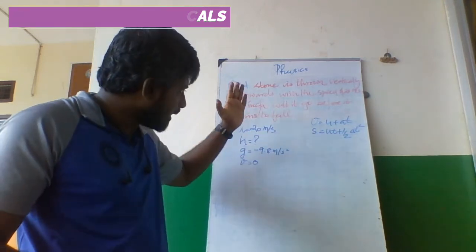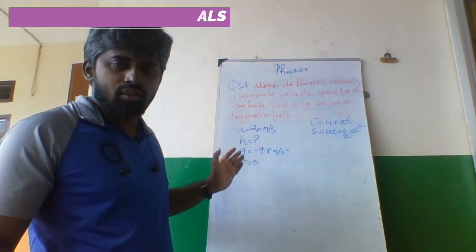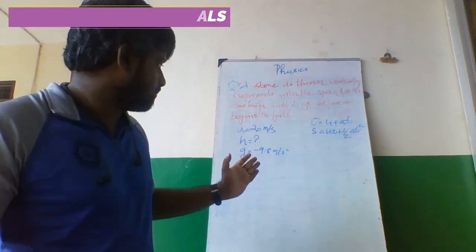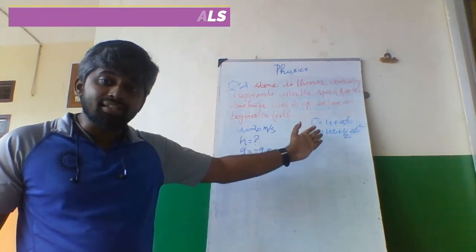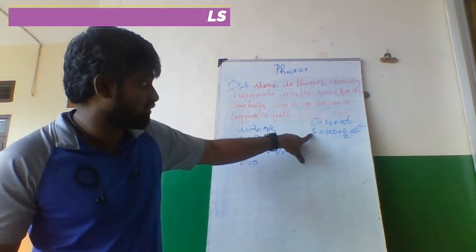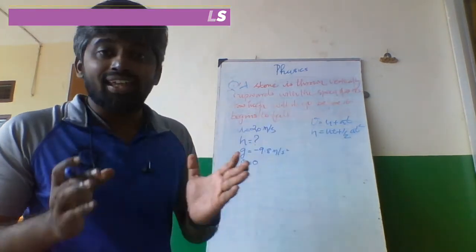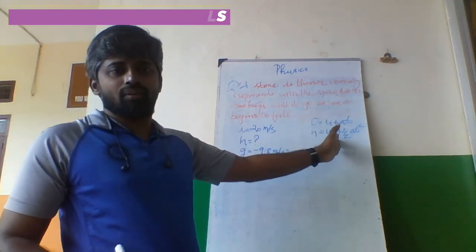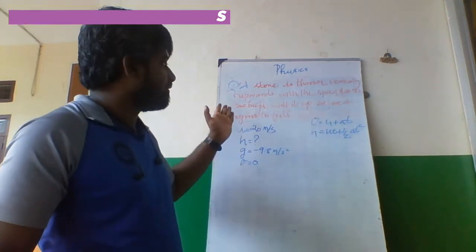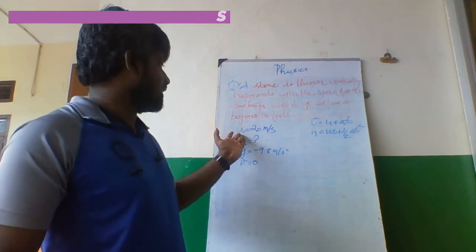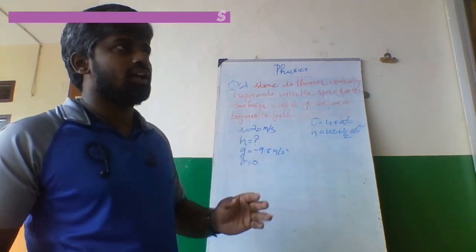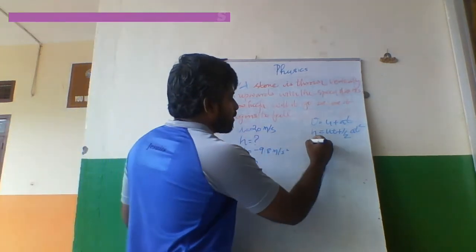We have solved the same problem before. There t is given, time is given, and they asked for height, s or h. So when they give time, use the second formula. When they give the value of velocity, initial velocity, you use the third formula. What is the third formula?